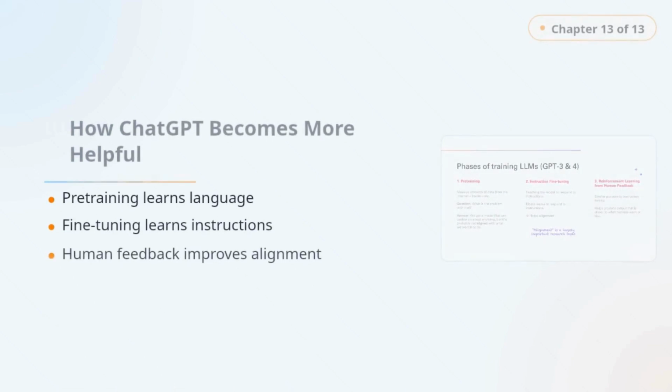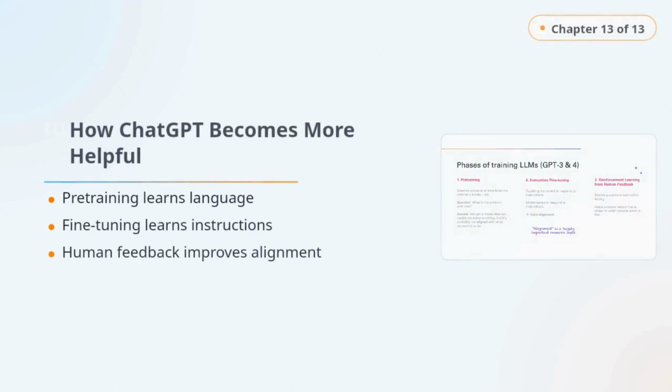Pre-training gives the model broad language ability, but that alone does not make it reliably helpful. That is why later stages matter. Instruction fine-tuning teaches the model to follow prompts better. Reinforcement learning from human feedback helps align outputs more closely with what people find useful, safe, and relevant. This is a big reason chat systems feel more conversational and practical.